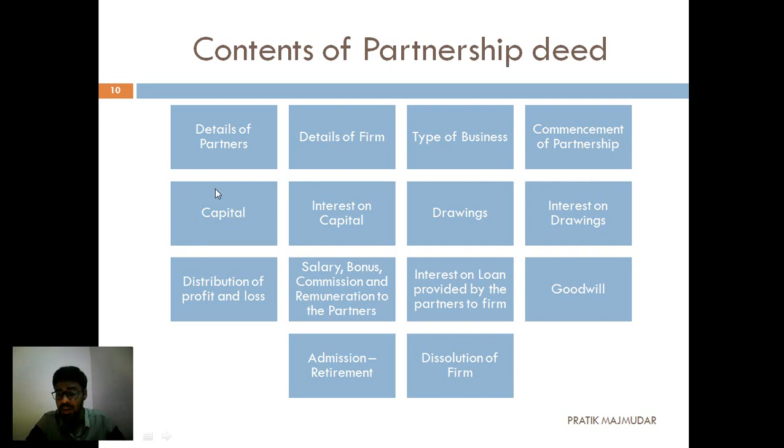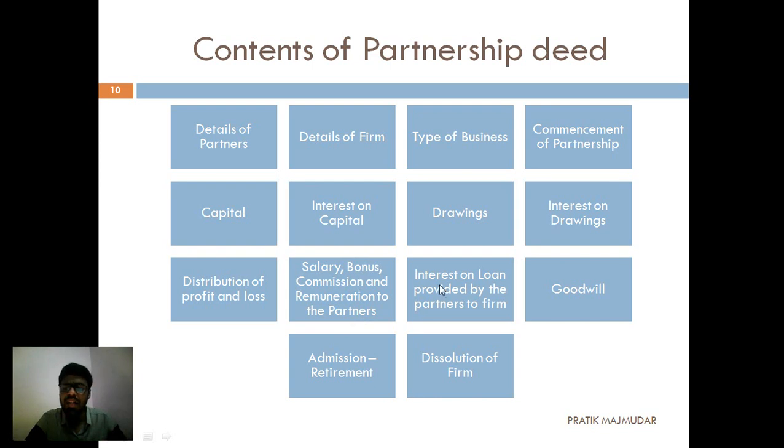Then the capital, how much capital each partner is going to bring. Then interest, whether we are going to give interest on capital. Then the drawings, how much is allowed to be withdrawn from the business. Then if they are taking drawings, what interest they are going to pay. Then distribution of profit and loss, in which ratio we are going to distribute the profit and loss. Then the salary, bonus, commission and remuneration to each partner, how much salary we are going to give, how much bonus we are going to give.